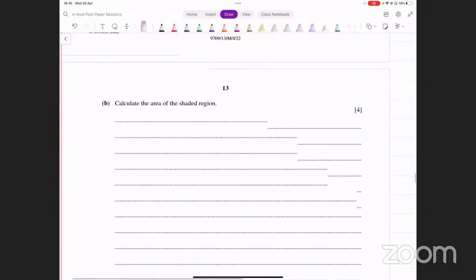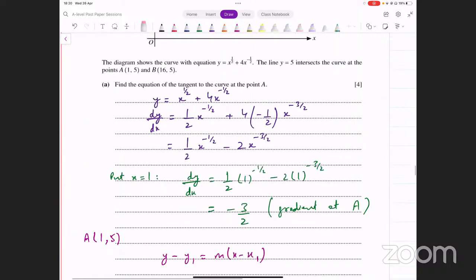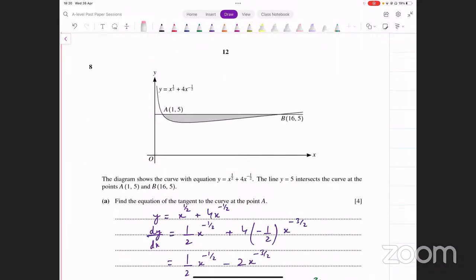Okay, let's move on. In the second part, it says calculate the area of the shaded region. Okay, let's look at the graph there. Area of the shaded region. Now, this is area between two graphs. ये हम कैसे फाइंड करते हैं? एक कर्व है इनमें से, तो कर्व के साथ जो भी एरिया होता है वो तो हम इंटीग्रेशन से फाइंड करते हैं, right?